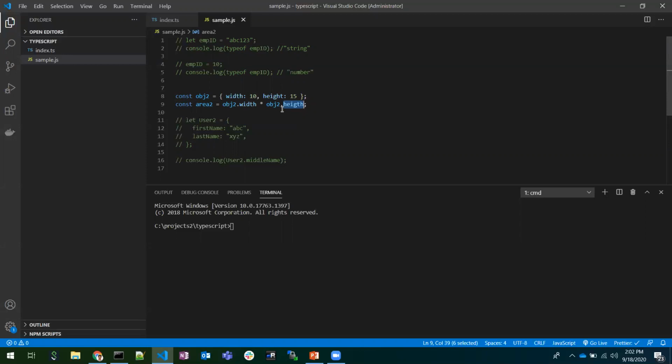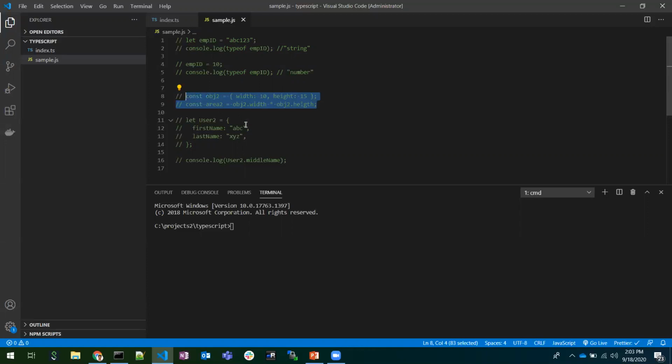Instead of running this code in the browser and getting undefined errors in our plate, if we observe and resolve all these errors at compile time, there won't be any undefined, not a number, or undefined function errors. All these errors could be resolved at compile time. That's the main idea and motto of TypeScript. TypeScript will check all the code at compile time, and it will inform us if there are any errors.